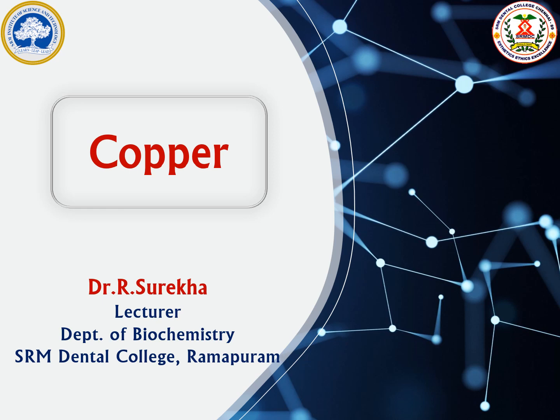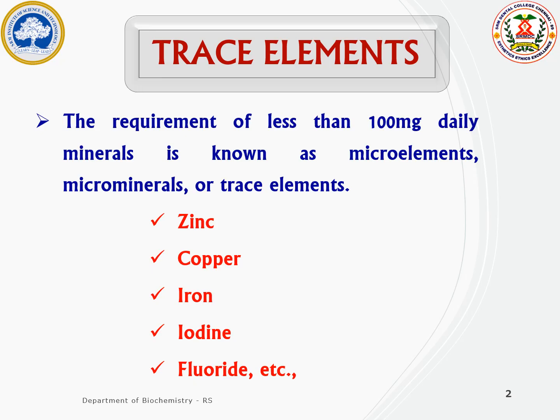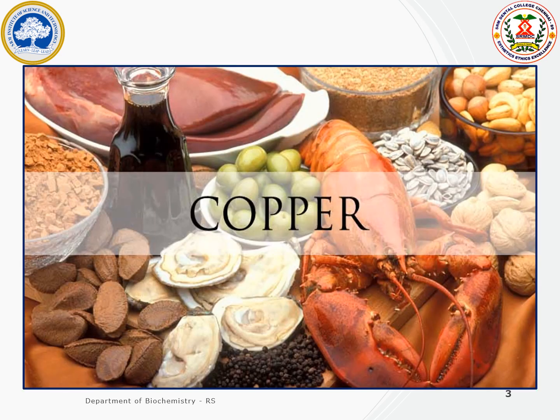Today we are going to discuss in detail about copper. The minerals are classified into macro minerals and micro minerals based on the daily requirement. If the requirement of the mineral is greater than 100 mg per day, it is referred to as a macro mineral. Example, calcium, sodium, potassium, magnesium, phosphorus. Whereas if the requirement of the mineral is less than 100 mg per day, it is referred to as a micro mineral or trace element. Example, zinc, copper, iron, iodine, fluoride, etc. In this lecture, we're going to discuss in detail about the sources, RDA, functions and deficiency disorders of copper.